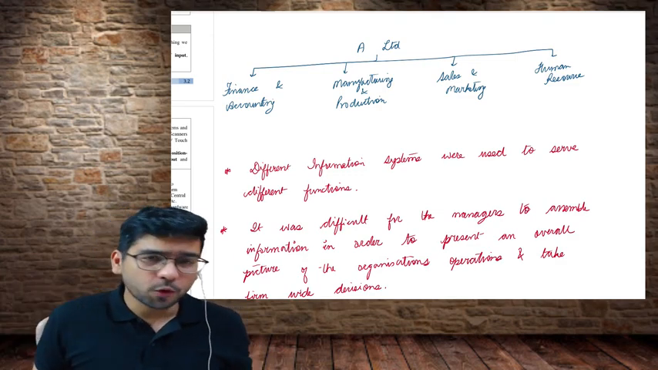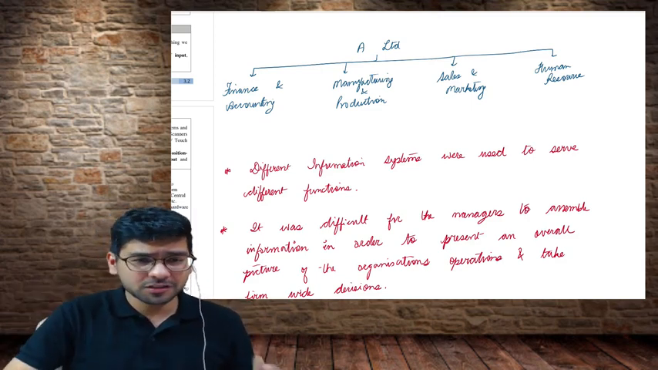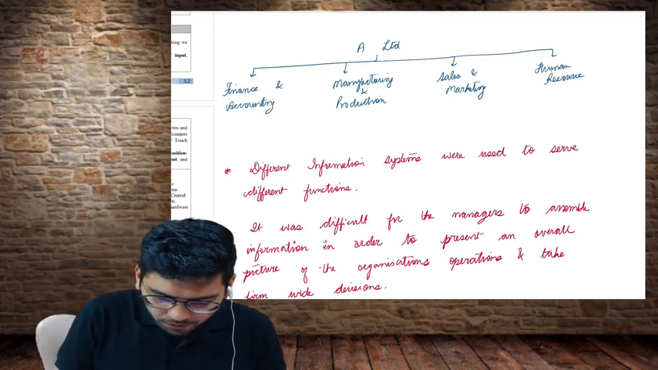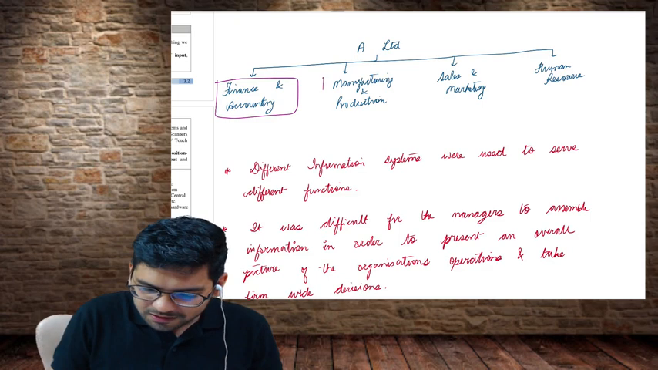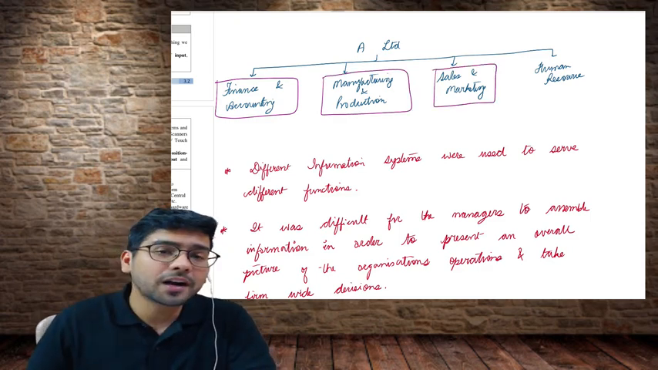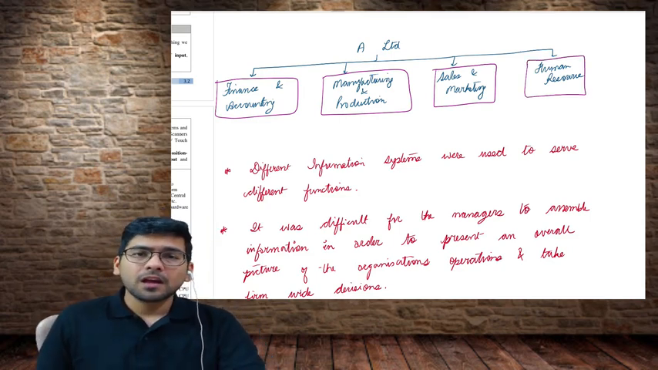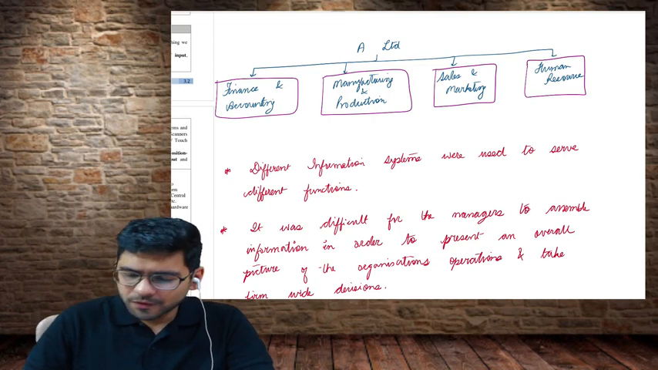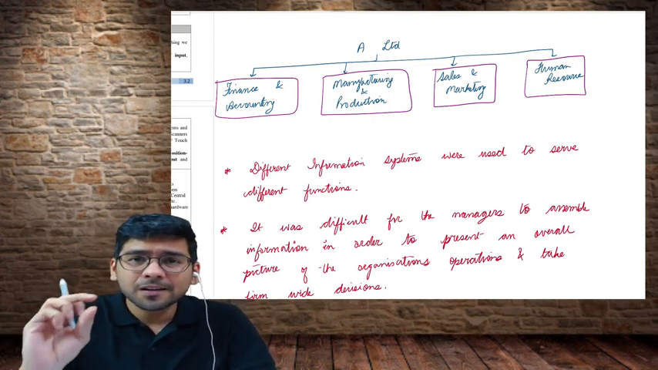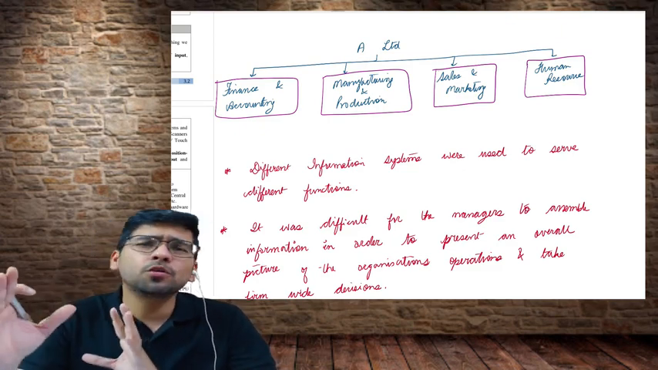Let's say, just a hypothetical example, that A Limited here has got four functions, as you all can see on the screen. First is finance and accounting. Then let's say we have marketing and production. Then A Limited has got sales and marketing. Then they have human resource also. It's a big company with all these functions, and they have information systems. Let's say they use computers, or they have their own information systems.